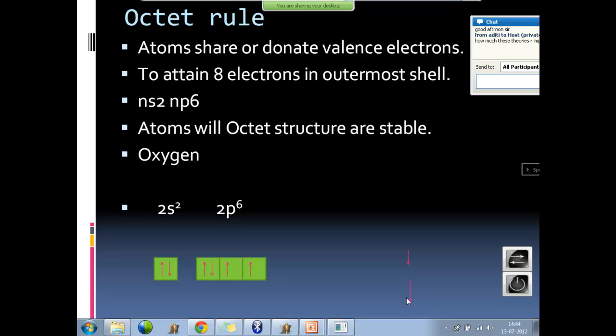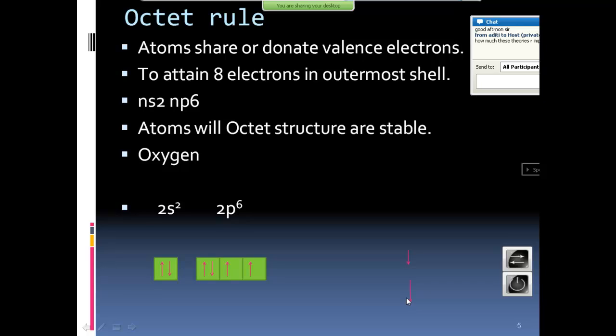Electrons here, somewhere, this one and this one, are in outer space. Maybe somewhere in the other atom, other molecule. It shares those electrons. It will come and bind here. One orbital is filled up there. It needs one more. One more is coming there. One more got filled up. Totally how many electrons are there now in that box? 8 electrons. Octet rule is satisfied. Oxygen atom is now satisfied.